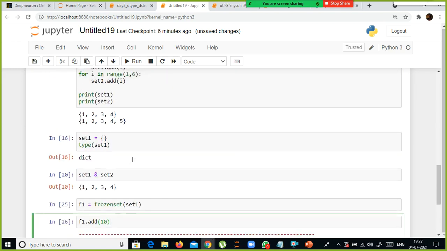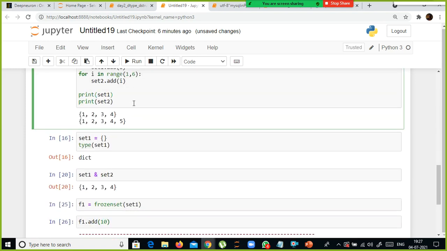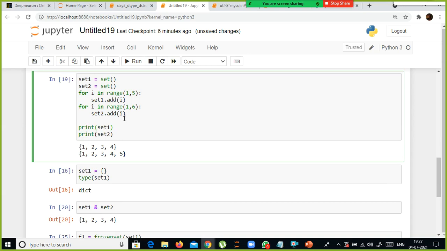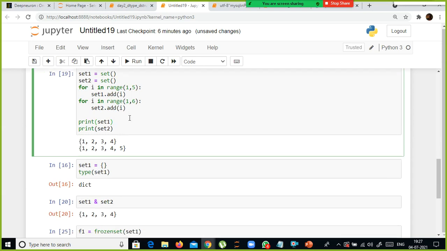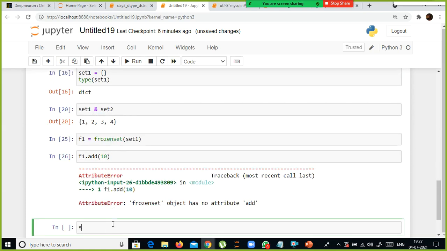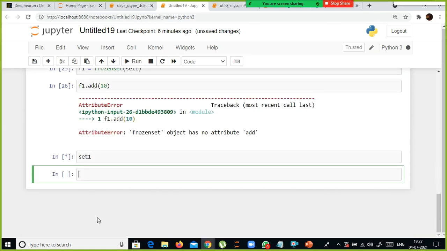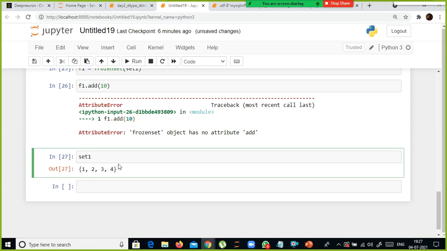In the set, you can add the values, you can remove the values, right? So you can do that. For example, in set 1, if I want to remove something, I can say the value directly, remove 3.